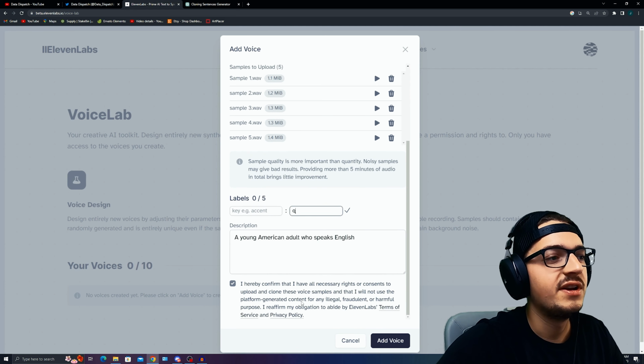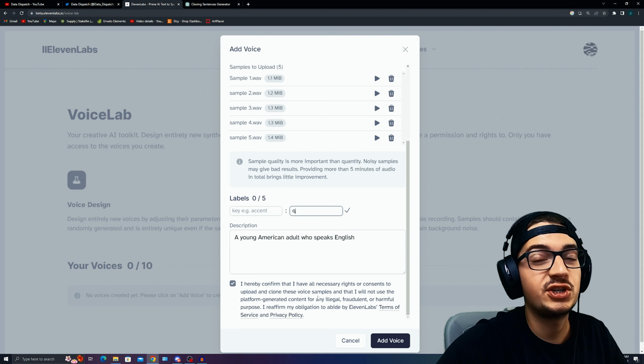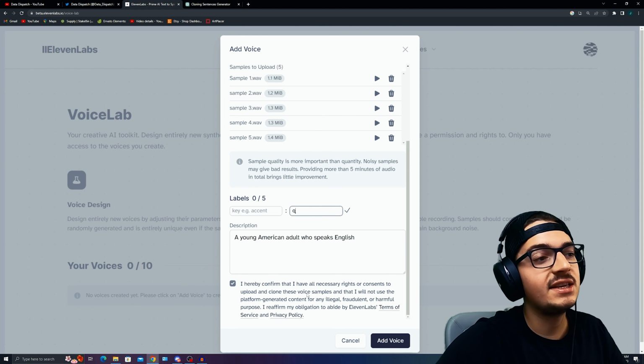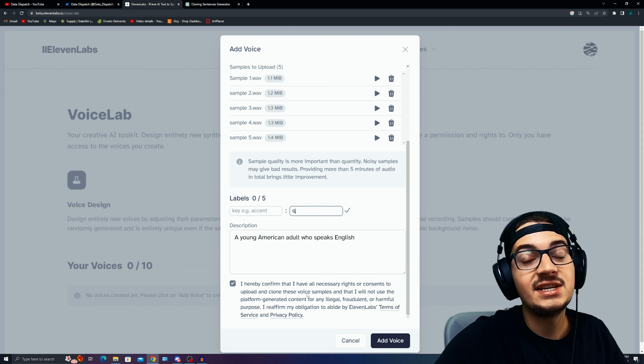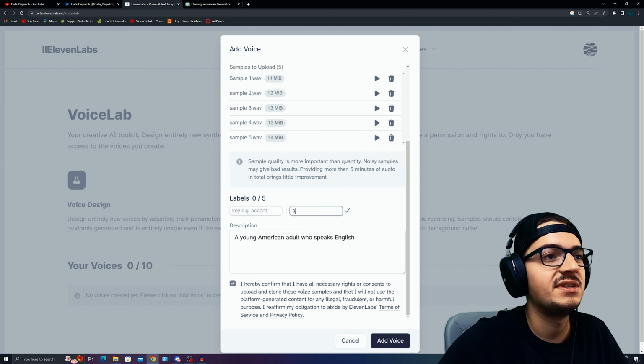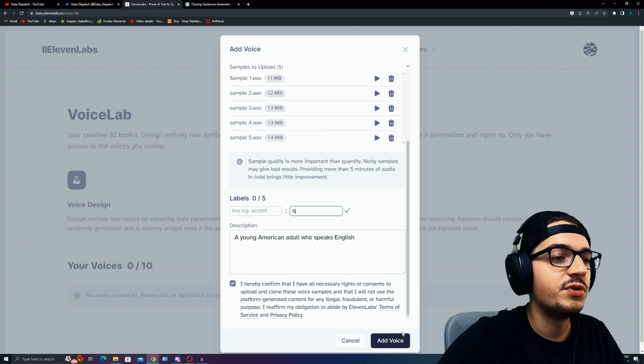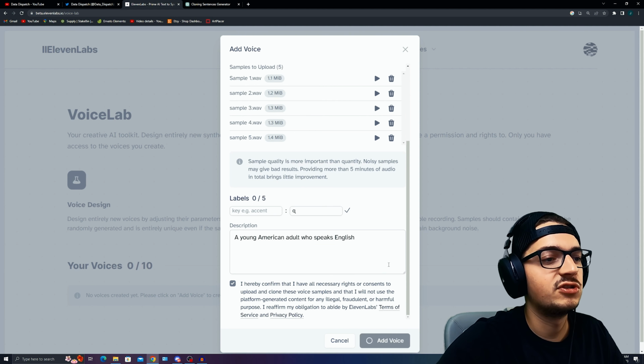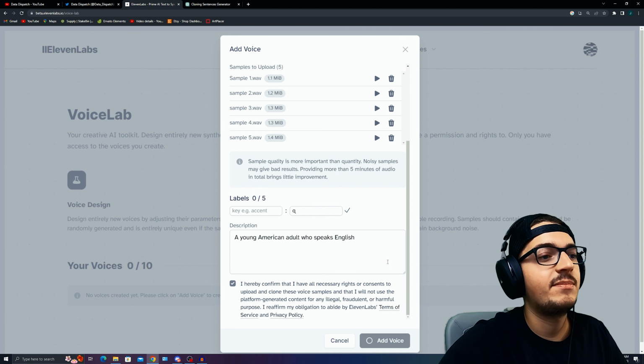And then it says that you have to confirm that you actually have the rights to upload this voice. Basically saying that, hey, you shouldn't be taking sample audio clips of celebrities and stuff like that and trying to synthesize different types of AI things. Utilize your own voice, and you need to confirm that with the settings right here. So if we click on add voice, let's see what happens and how quick it can actually create this.